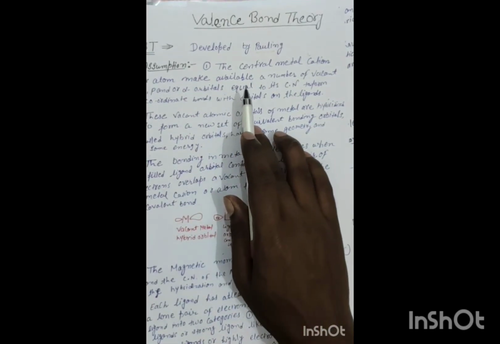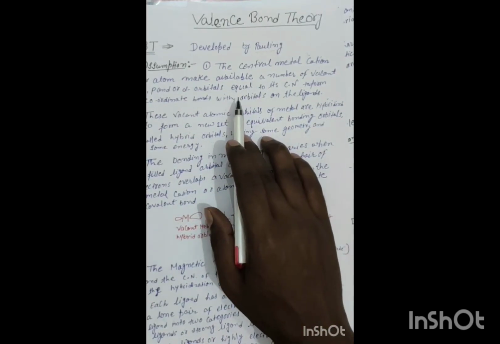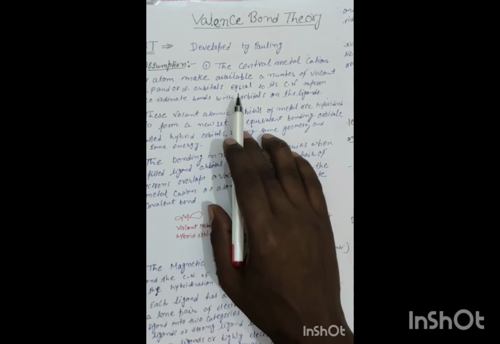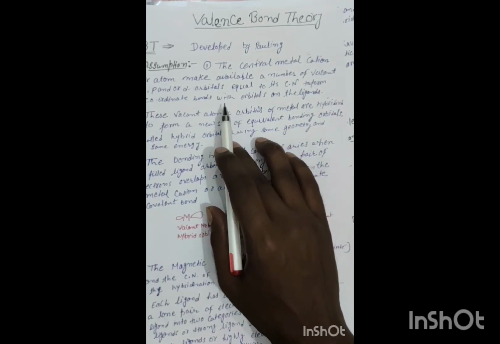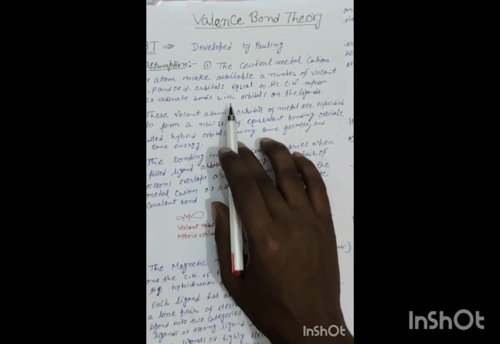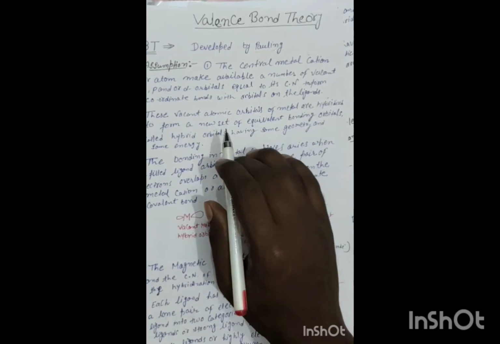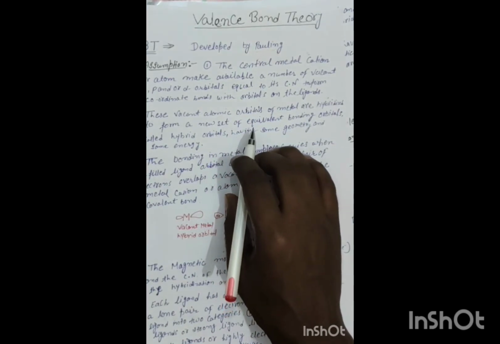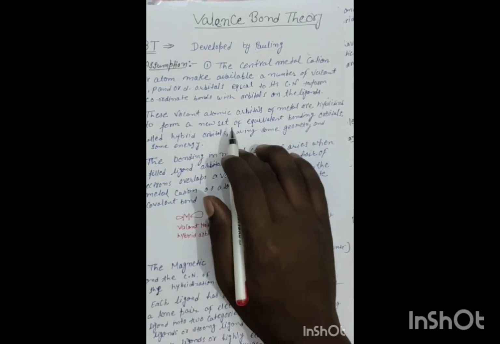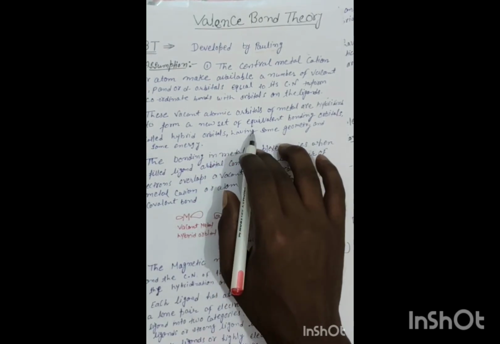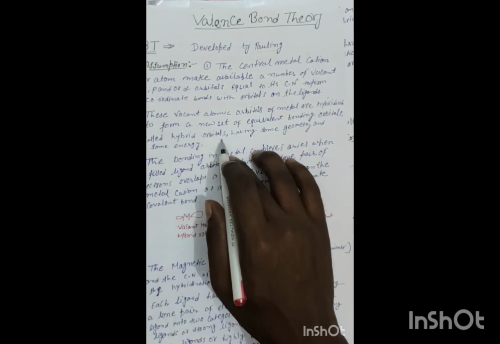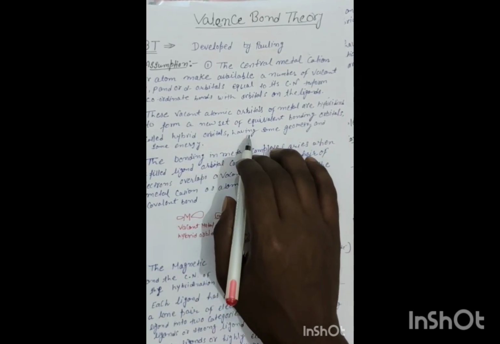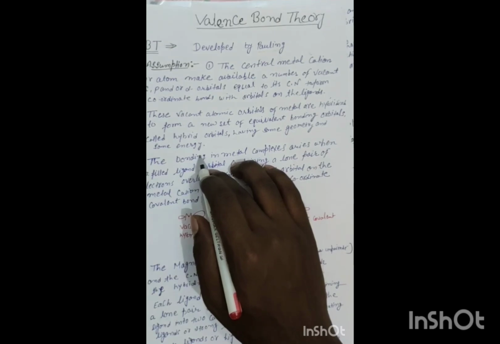First assumption is the central metal cation or atom makes available a number of vacant s, p and d orbitals equal to its coordination number to form a coordination bond with orbitals of the ligands. These atomic orbitals of metals are hybridized to form a new set of equivalent bonding orbitals called the hybrid orbitals, having same geometry and same energy.